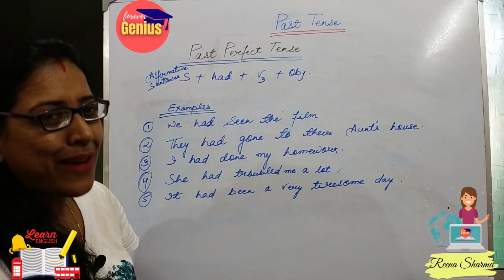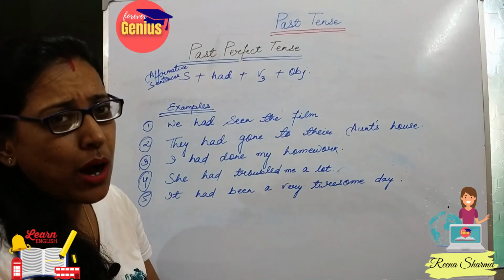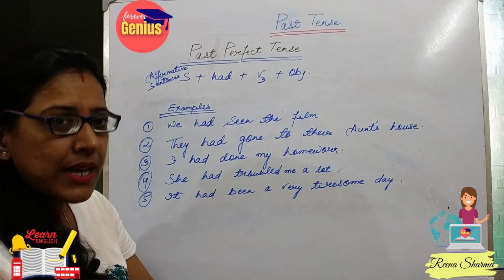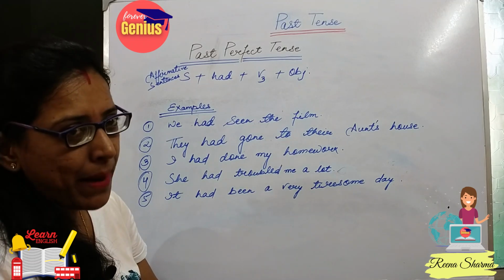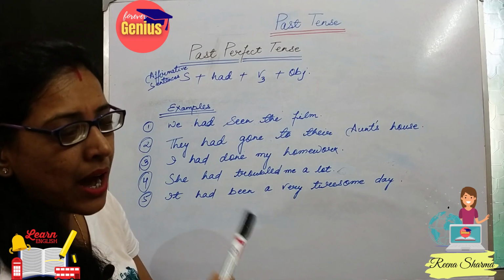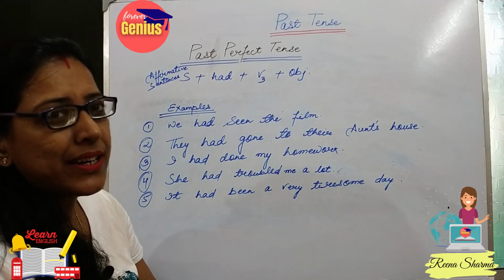Welcome students to our continuing topic, that is past tense. Till now we have covered the topics of present tense, its four forms. Then we started with past tense. In that we have done simple past tense. Then we have done past continuous tense. Now comes the third form, which is the past perfect tense.